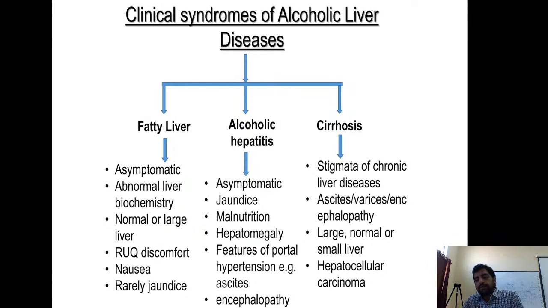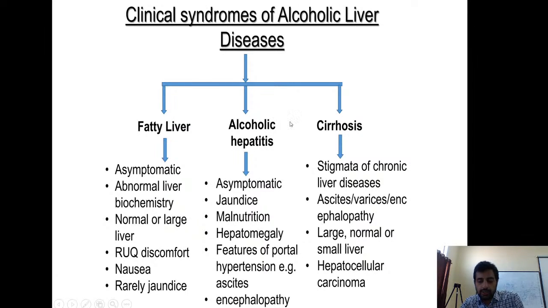When you do laboratory investigations on them, the AST and ALT levels are high. You need not say very high. They are not as high as in viral hepatitis. In viral hepatitis, usually they are in the thousands. But in alcoholic hepatitis, AST and ALT levels are usually in the hundreds, around 300 to 500. And AST is more than ALT. Alkaline phosphatase, INR, and all are elevated. Ammonia level may also be elevated because of hepatic encephalopathy.